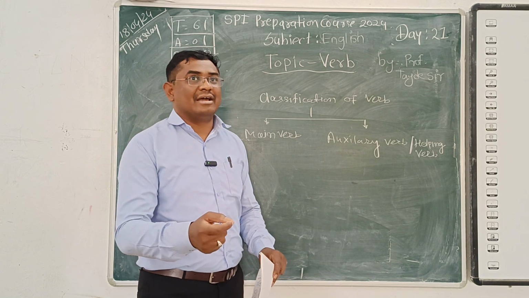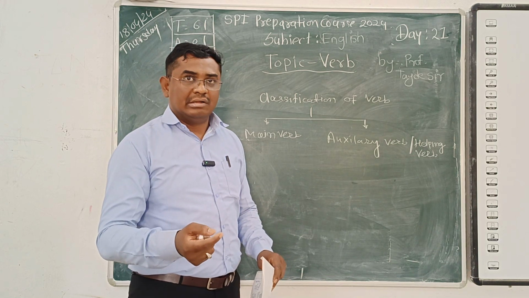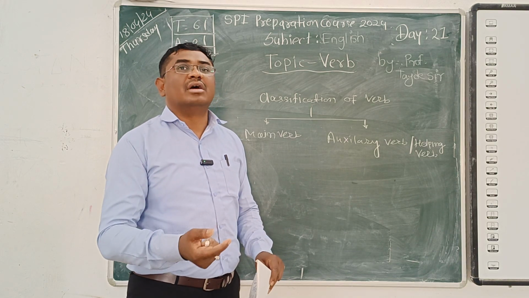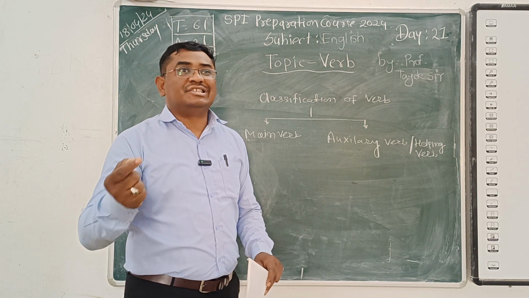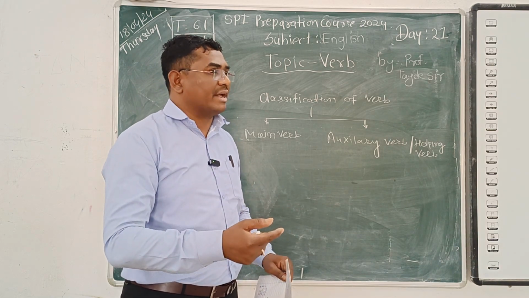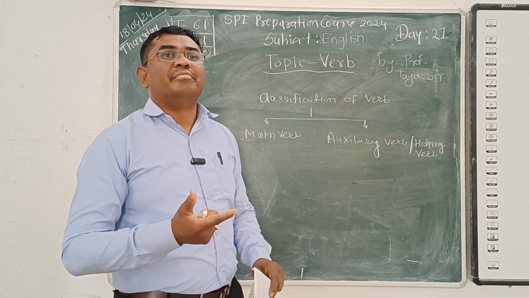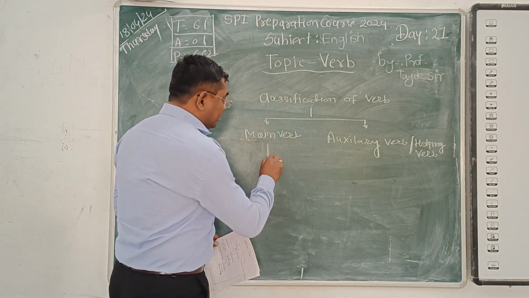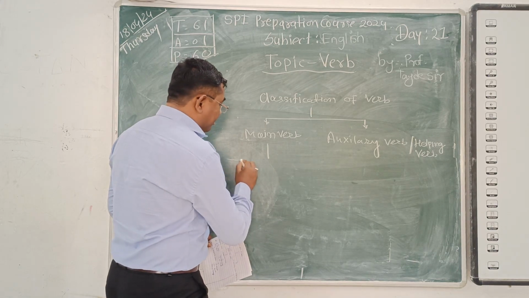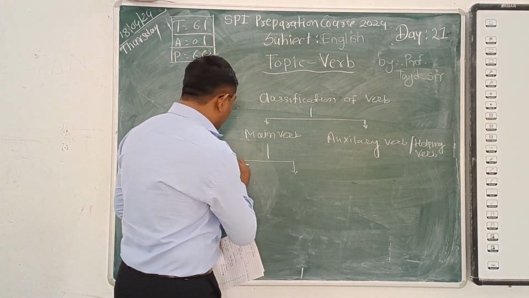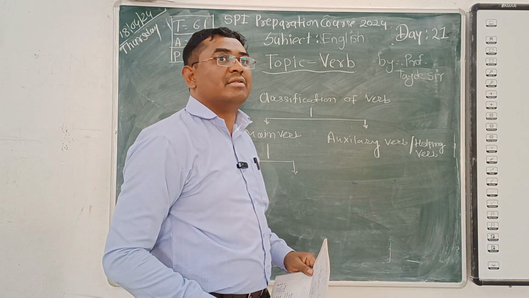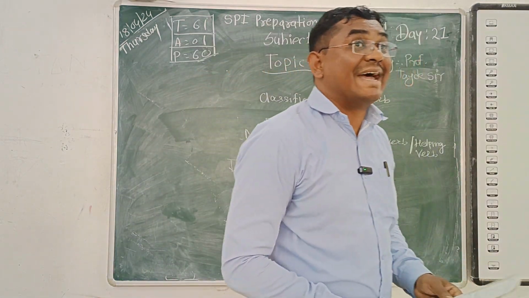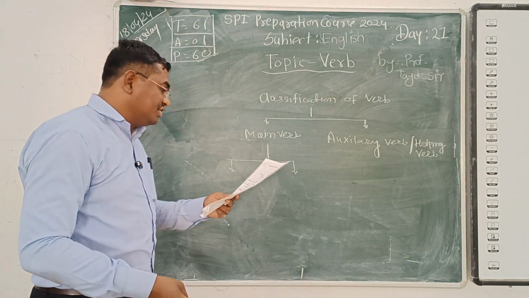Okay, I eat an apple. It is a helping verb. He sits on the table, for example, sit is a main verb. There are a lot of them, but actually this main verb has been classified into two. That has been told to us by that girl. What is that? Transitive verb.